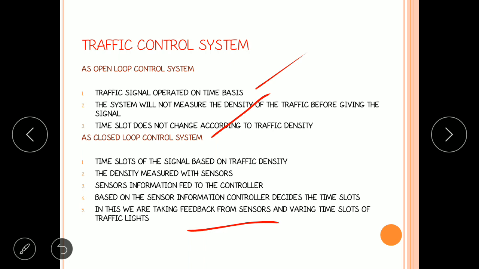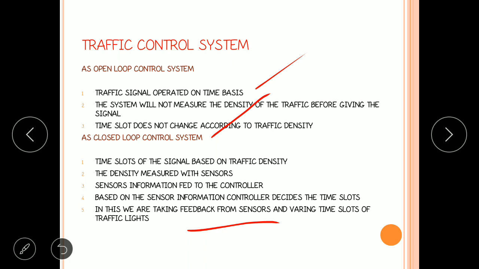The controller will analyze the density of traffic. Density of the traffic is measured on all the sides, and this information is fed to a computer. And the traffic signal light timings are decided by this computer.